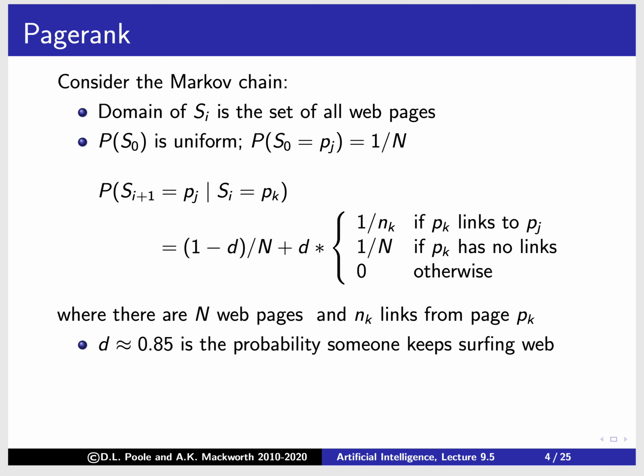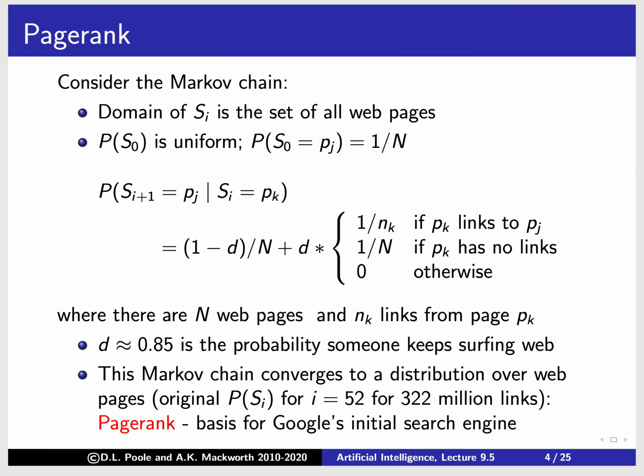Otherwise, if it has links but p_j is not one of the pages linked to, we're not going to get to that page while surfing. We're only going to get to pages that it links to. This is interesting. It turns out this Markov chain converges to a distribution over web pages, and this is called PageRank. It was the basis for Google's initial search engine, invented in the late 1990s.